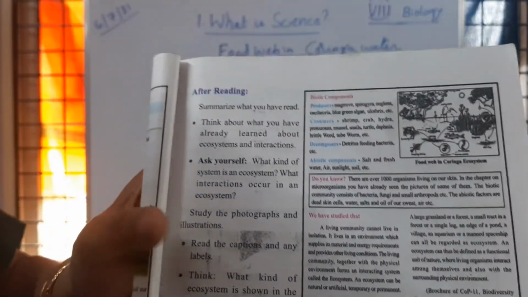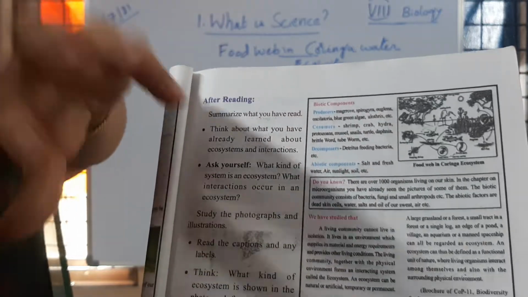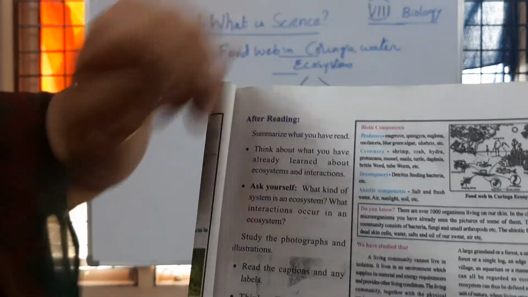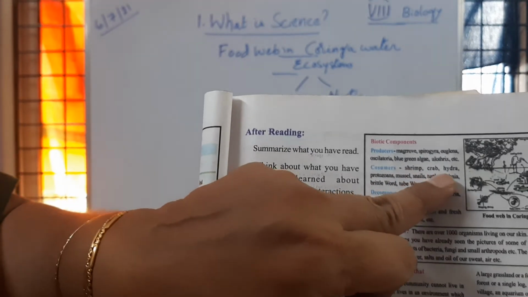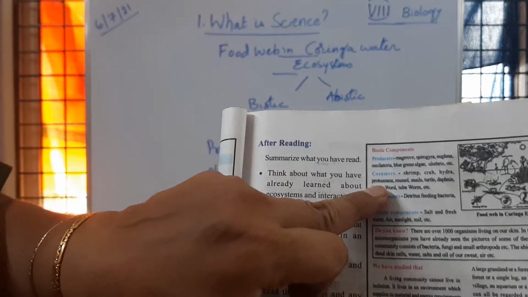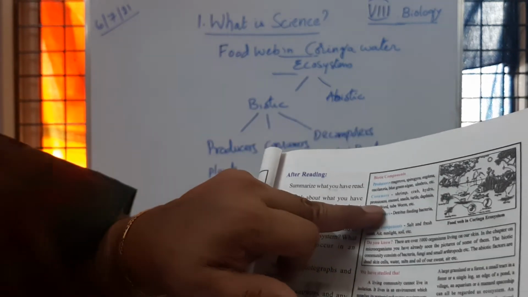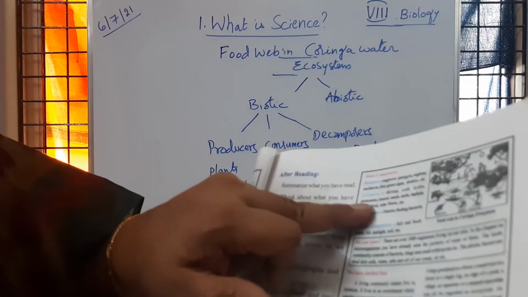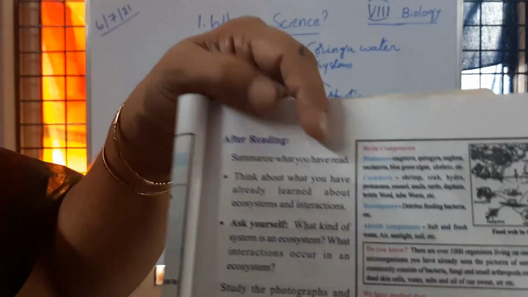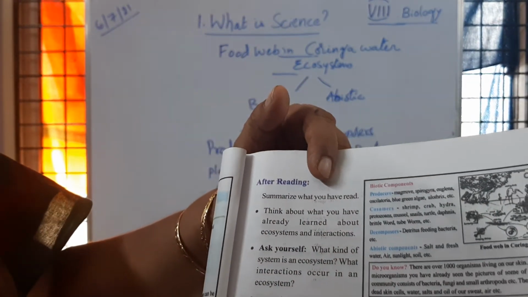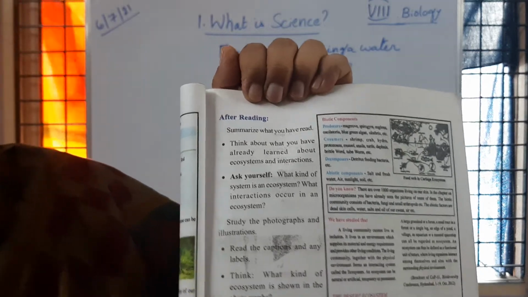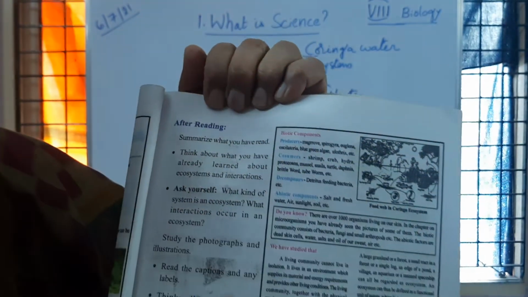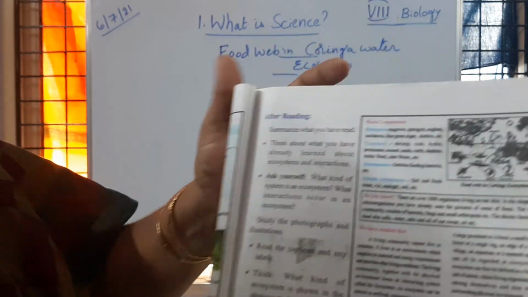Then consumers. Consumers means group of animals which depend on producers for their energy. So now here given shrimp, crabs we can observe, no children. Then hydra or predators, some kind of freshwater mussels we can call, snails we can call, turtles we can call, dolphins, brittle worm, tube worms. They are all going to get energy from the producers. Is it clear to you? So these are the examples of animals which live in a Kooringa water ecosystem.